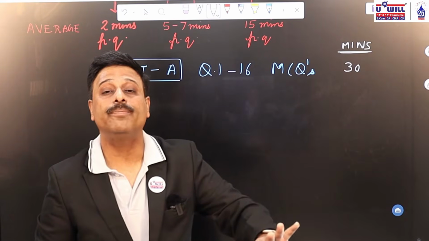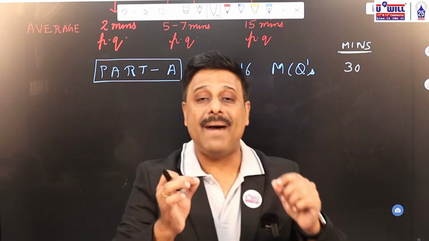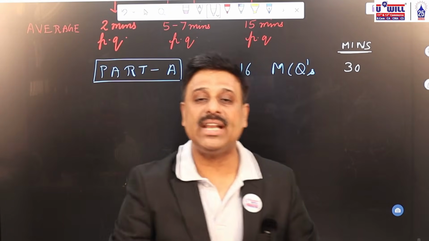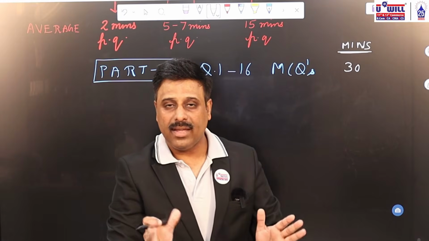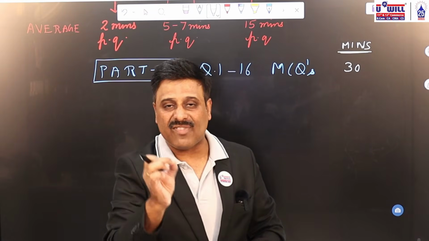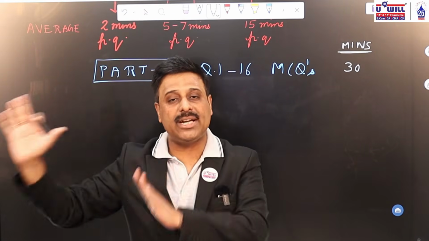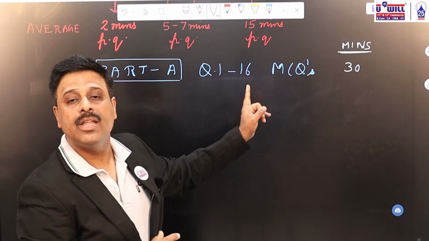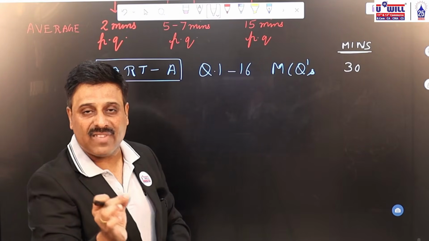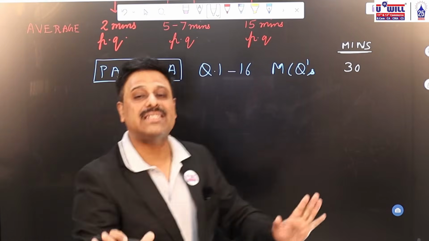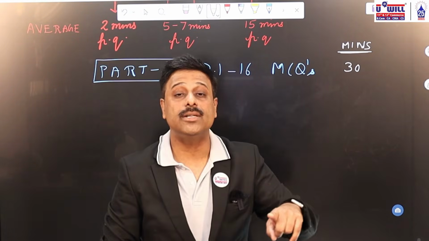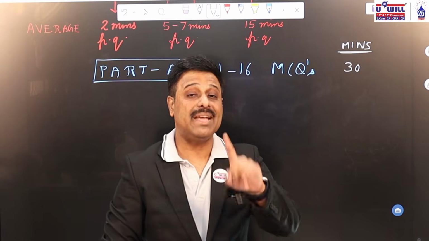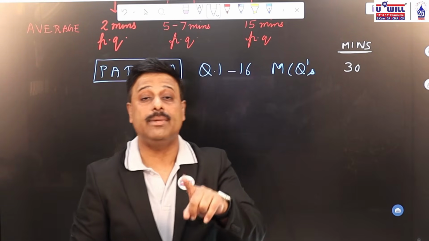And don't worry if by chance 13-14 MCQs are finished in the first half an hour, that's fine. If you devote a little extra 5-10 minutes, you'll have that margin at the end if you go with this time scheme. So instead of 30, if you devote 35 or 40 minutes, then also it is fine. But try to complete the 16 MCQs in 30 minutes. This is a big challenge, the biggest challenge is to finish MCQs in 30 minutes.